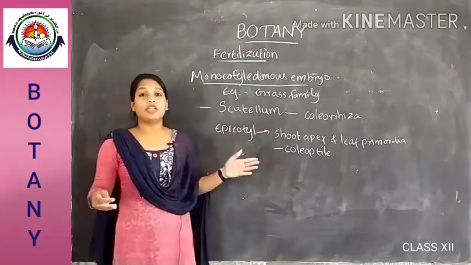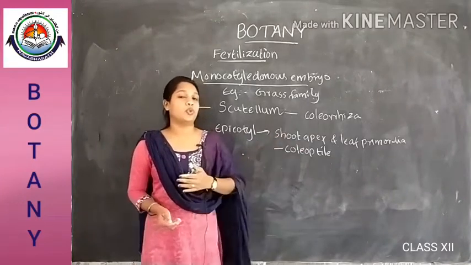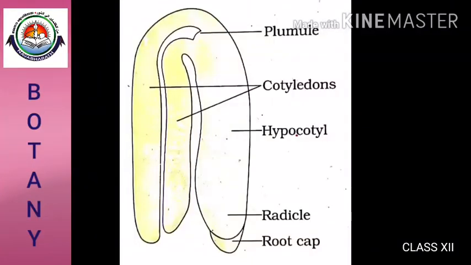Let's have a look at the pictures of both embryos. This is the picture of a typical dicot embryo, which consists of an embryonal axis and two cotyledons. The portion of the embryonal axis above the level of the cotyledons is the epicotyl, which terminates with the plumule or stem tip. The cylindrical portion below the level of the cotyledons is the hypocotyl, which terminates at its lower end in the radicle or root tip. The root tip is covered with a root cap.